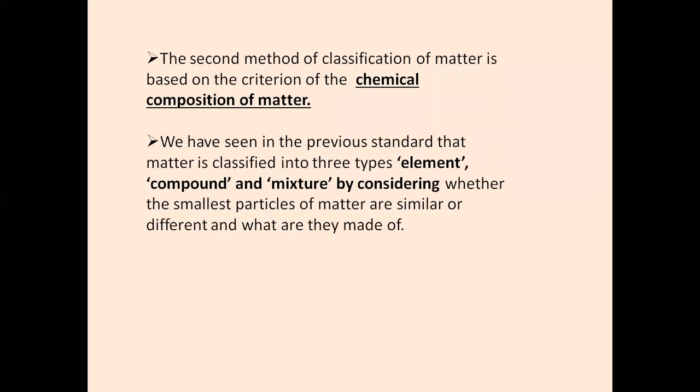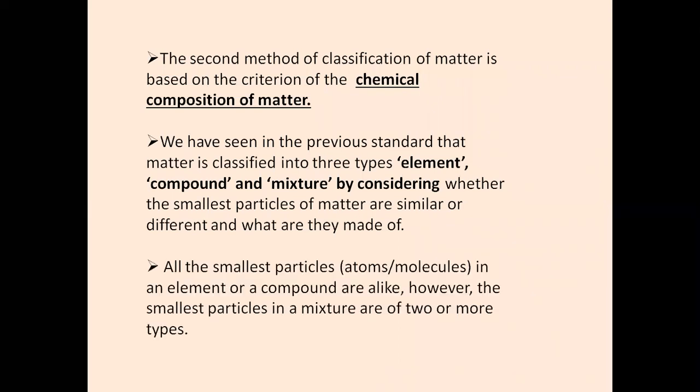Whether the smallest particle of matter are similar or different, and what are they made up of. So let us try to understand. See, this all we have done. So we are just trying to go a little more in detail as we studied in the lower standards. So we were talking about how the chemical composition of matter is going to divide the matter once again, which is element, compounds, and mixtures. All the smallest particle, whether it is an atom or a molecule, in an element or a compound may be alike or may be different. However, the smallest particle in a mixture are of two or more types.